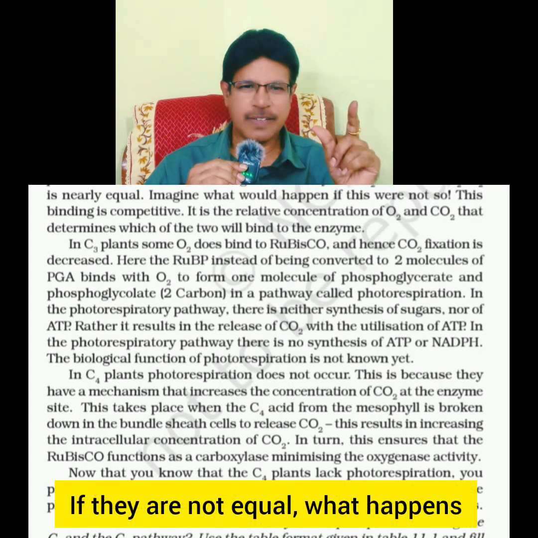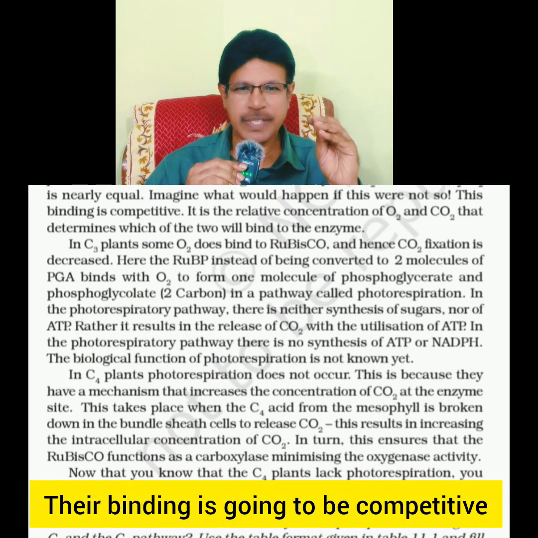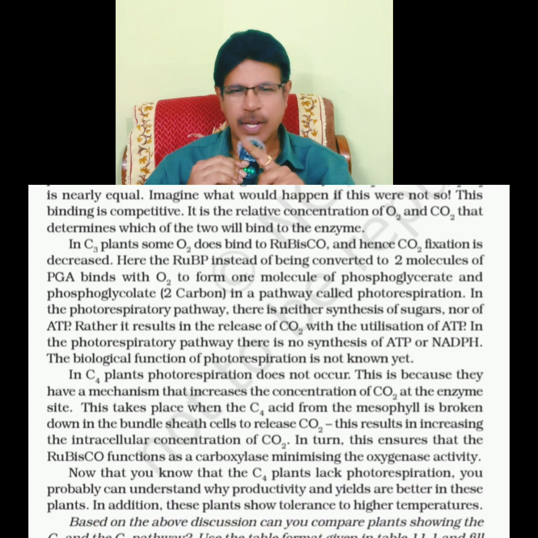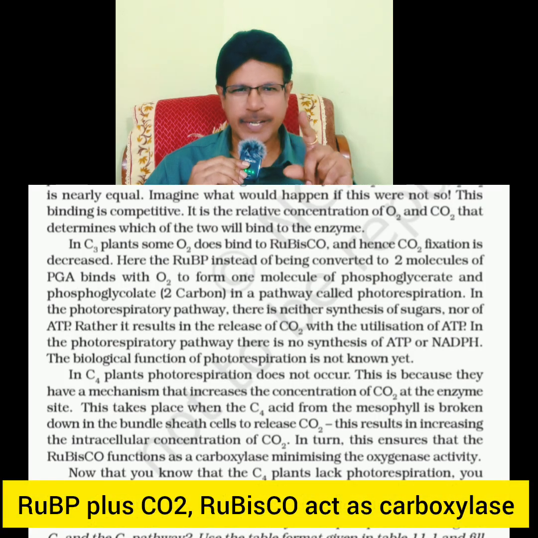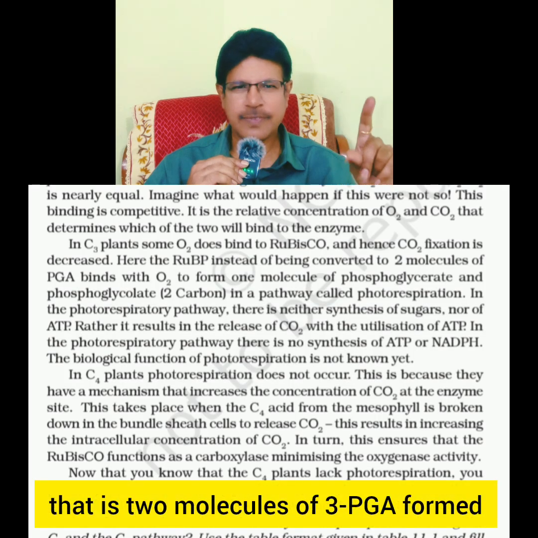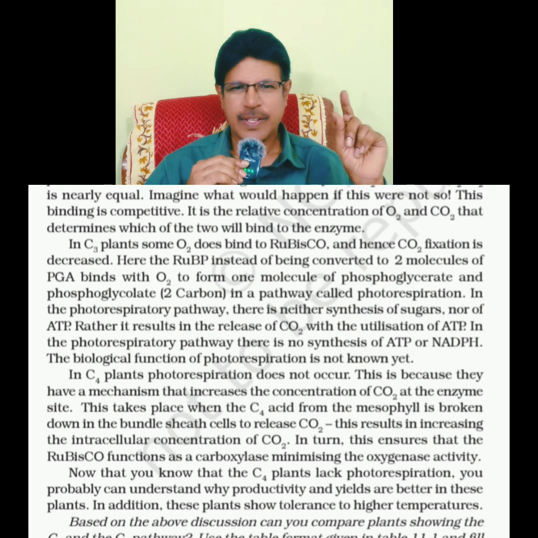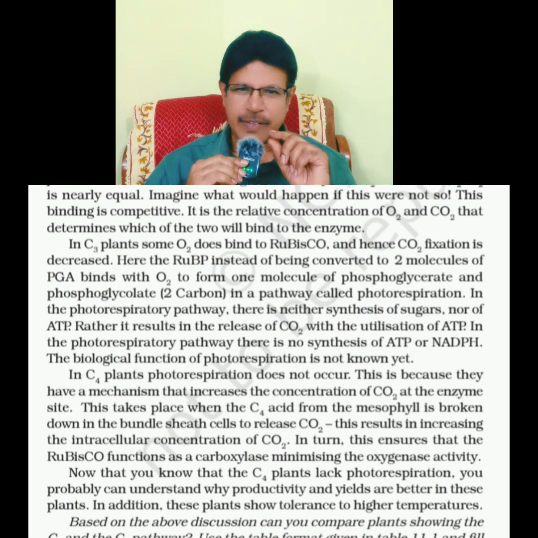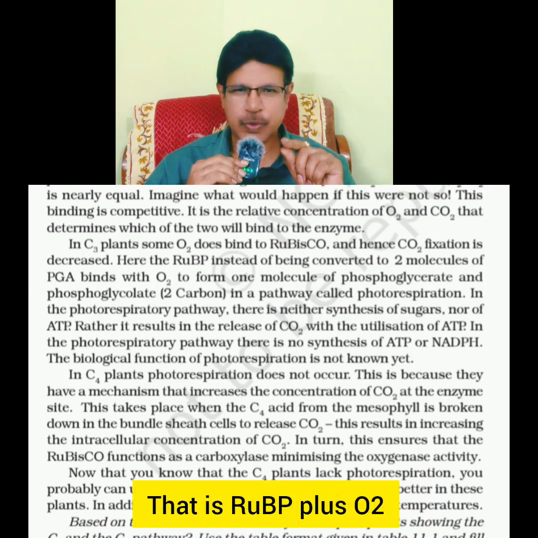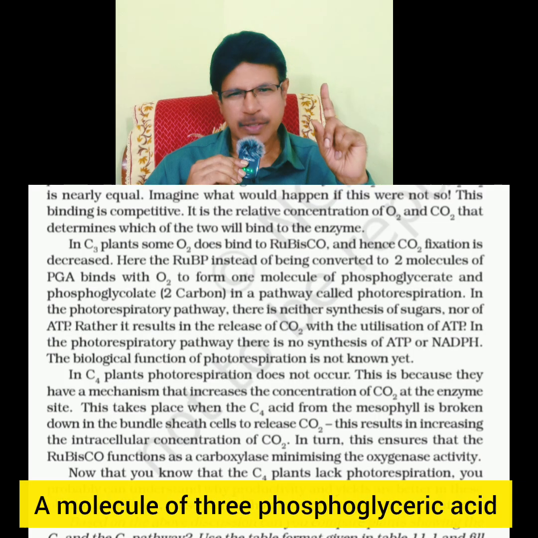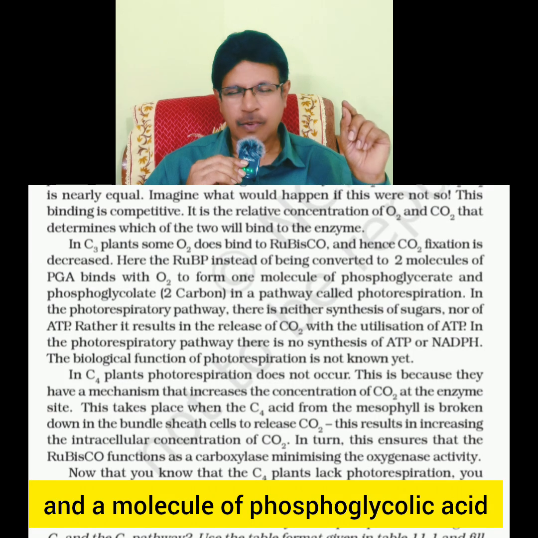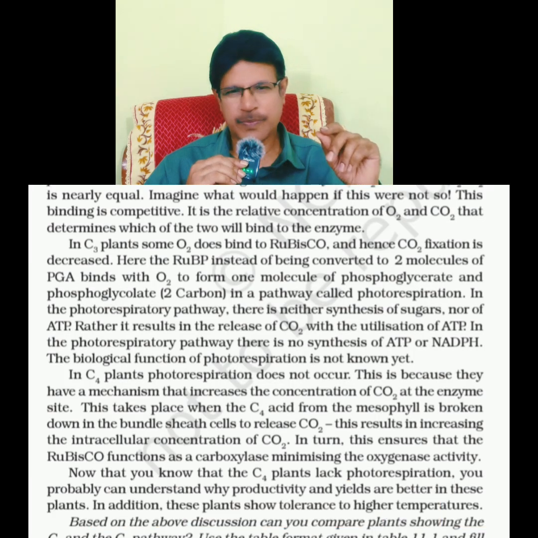If they are not equal, what happens? Their binding is going to be competitive. At high CO2 concentration, Rubisco acts as carboxylase: RUBP plus CO2 gives two molecules of phosphoglyceric acid, that is, two molecules of 3-PGA. Next, when it is not so, Rubisco acts as oxygenase: RUBP plus O2 gives a molecule of 3-phosphoglyceric acid, a 3-carbon compound, and a molecule of phosphoglycolic acid, a 2-carbon compound.